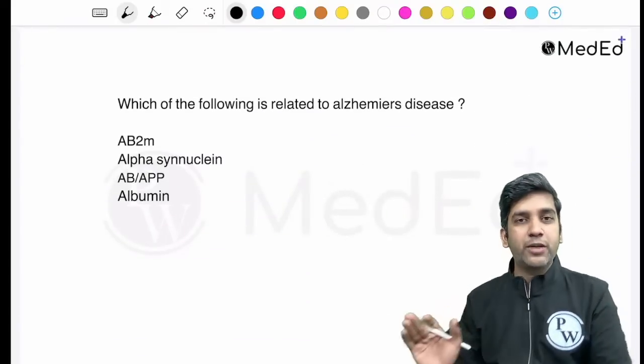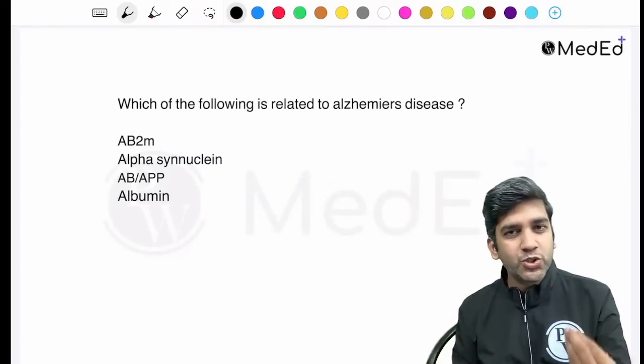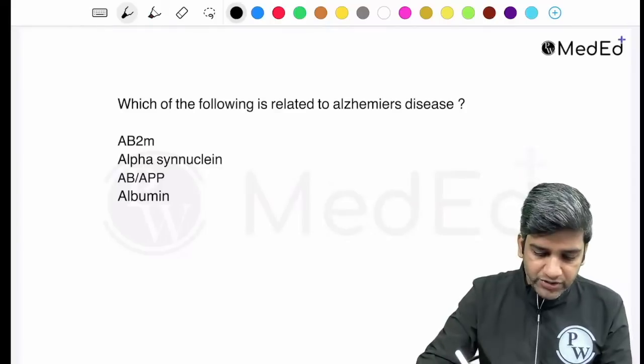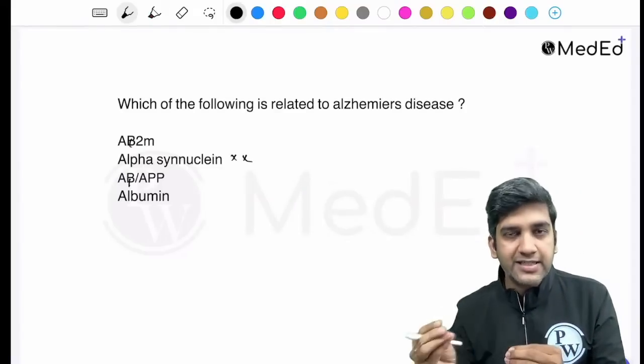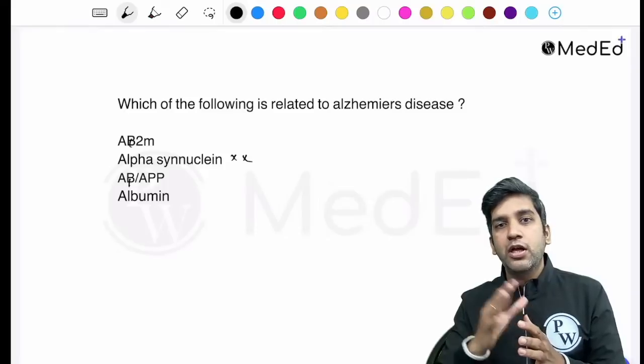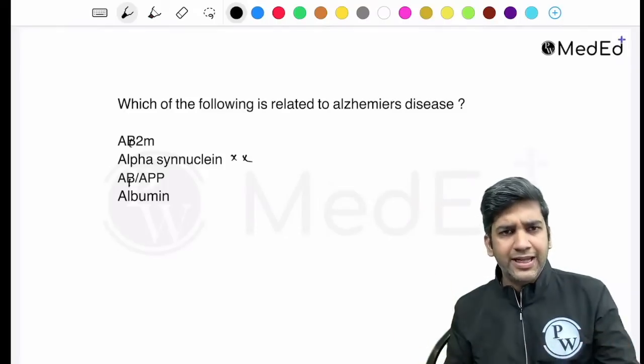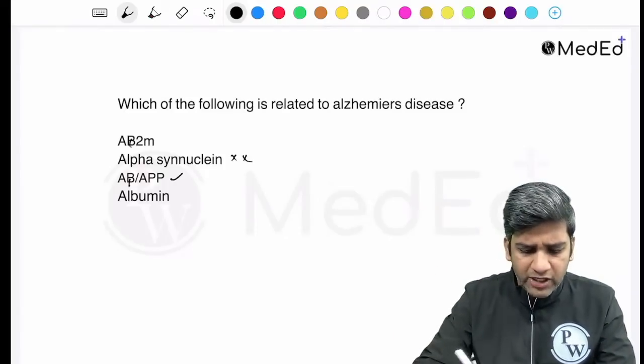First, please do comment yes if the question was there. And this also is a pretty simple question. If it is A beta, it is definitely not alpha synuclein. Some of you might have mistaken it as alpha synuclein. Alpha synuclein comes in Parkinson's and other types of things, right? It's definitely an A beta or an amyloid precursor protein.